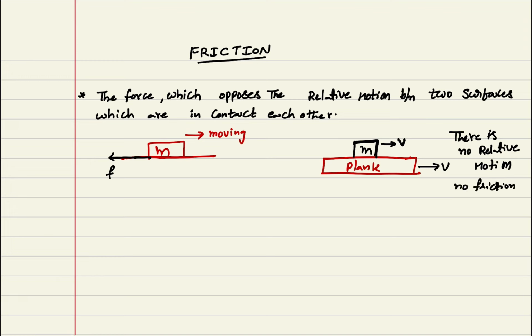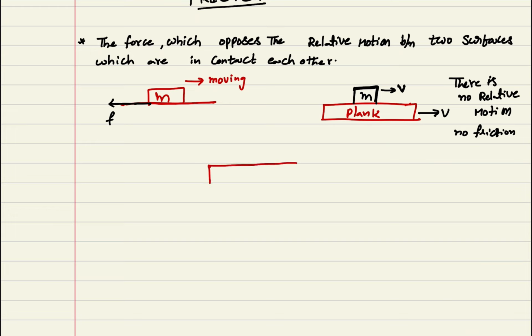Now you can see other cases. Let us consider that there is a plank moving with velocity v. Now if I place an object m here and the whole system is moving, we can observe the frictional force.